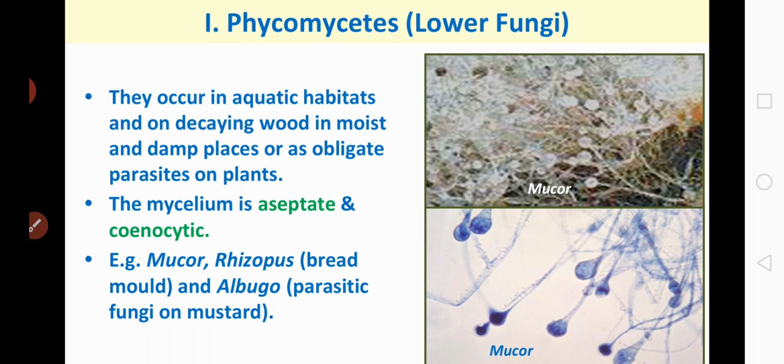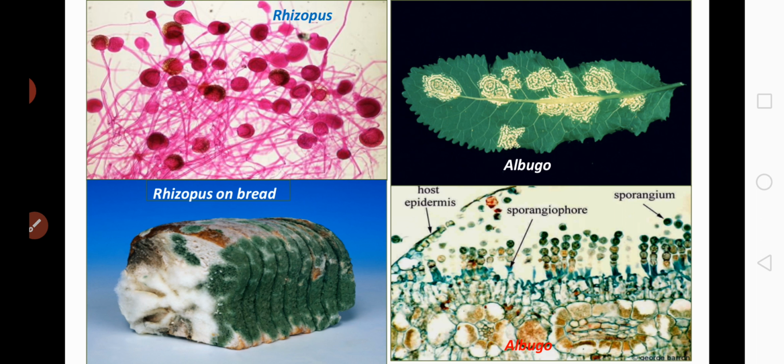Examples of Phycomycetes members are Mucor, Rhizopus, which is also called bread mold, and Albugo. It is a parasitic fungus on the mustard plant. So Rhizopus is found on bread, which is commonly called bread mold, and Albugo is a parasitic fungus. Am I clear?